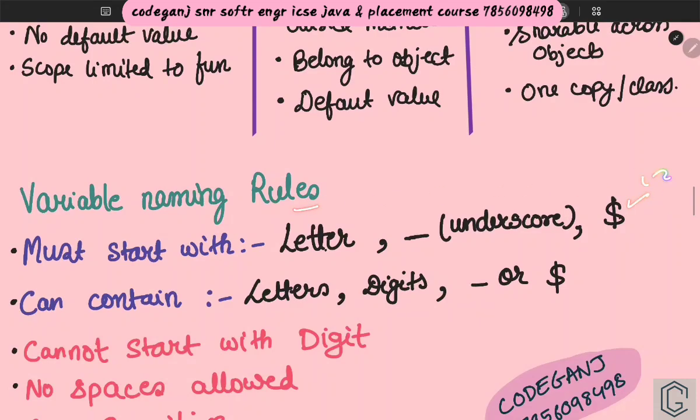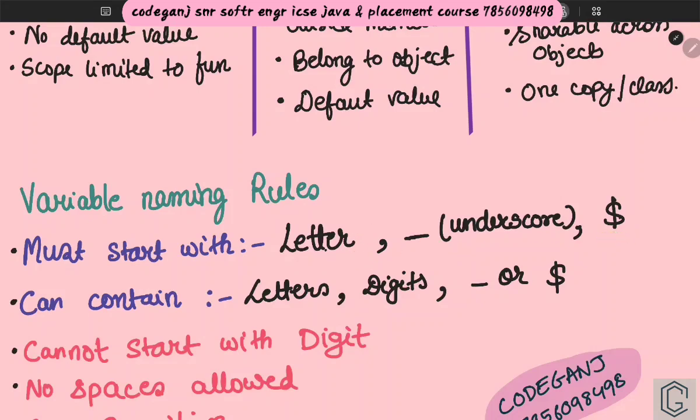This rule is very important in MCQ. Most of the guys will know that the variable name must start with a letter. It can be a, small a, doesn't matter, but it has to start with a letter, or it can start with an underscore, something like this. It can also start with a dollar sign. This is the point which many of you miss. So you have to very carefully remember that dollar, underscore and letter can be your starting point.